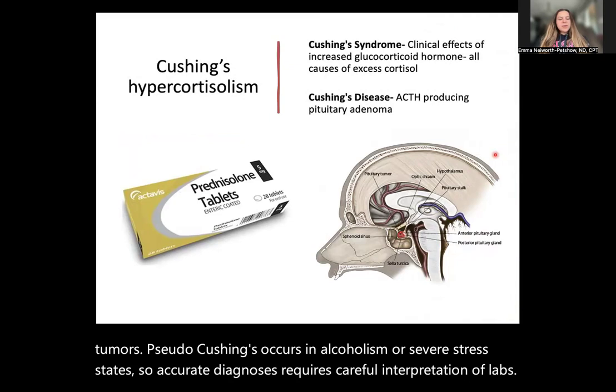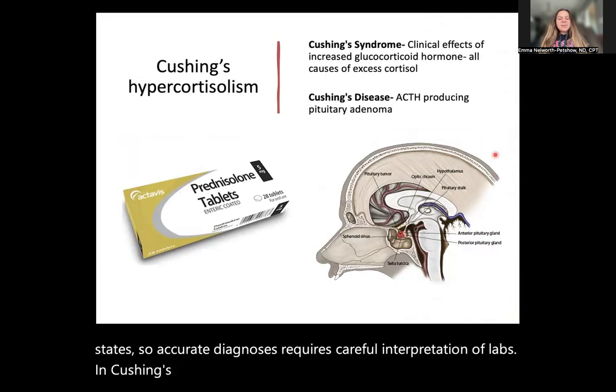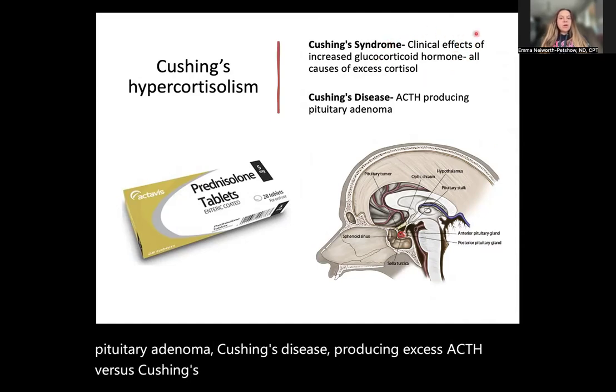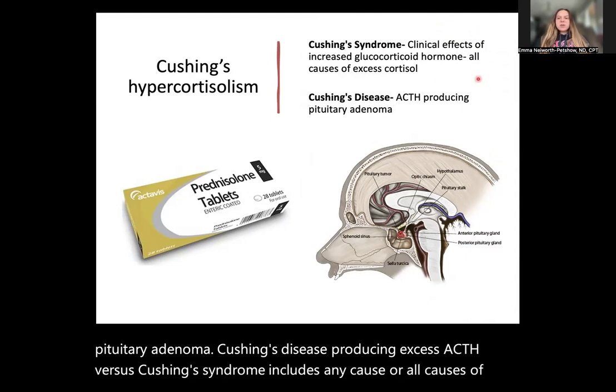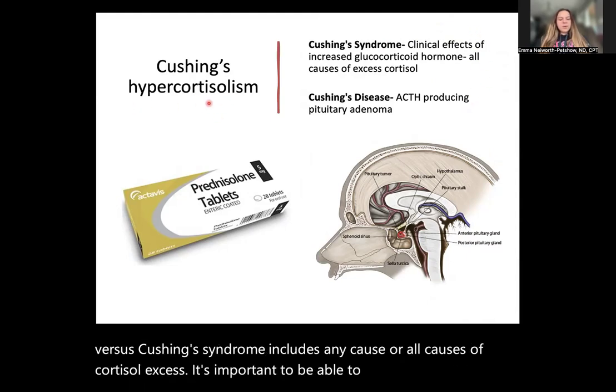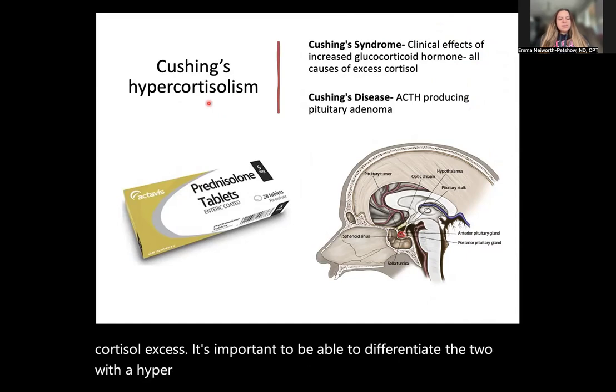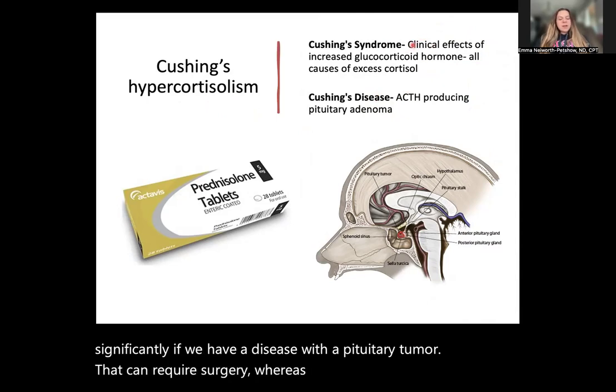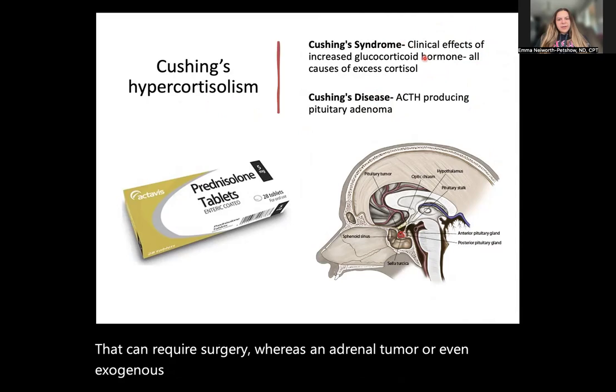In Cushing's hypercortisolism, Cushing's disease specifically refers to a pituitary adenoma producing excess ACTH, versus Cushing's syndrome, which includes all causes of cortisol excess. It's important to be able to differentiate the two with hypercortisolism because management will differ significantly. If we have a disease with a pituitary tumor, that can require surgery, whereas an adrenal tumor or even exogenous steroid use requires more targeted interventions.